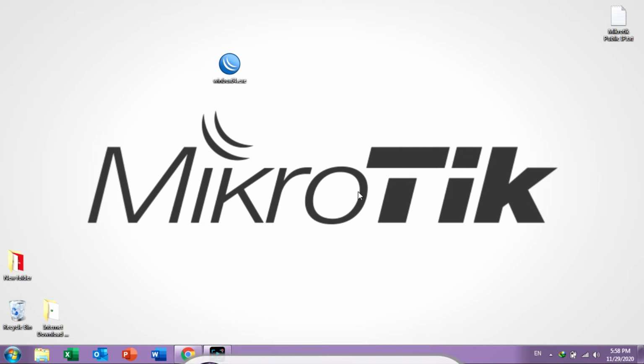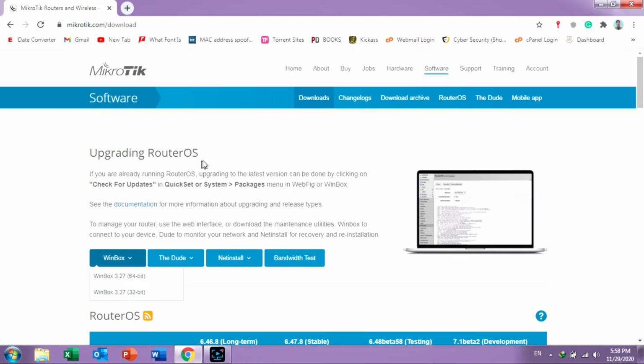So first of all, go to Winbox. Winbox is a tool from where you can download it. Go to the MikroTik official webpage. This is the link of the MikroTik official webpage. Download from this button, 64-bit or 32-bit, depending on which version of Windows you have installed. Just download the file and install it.